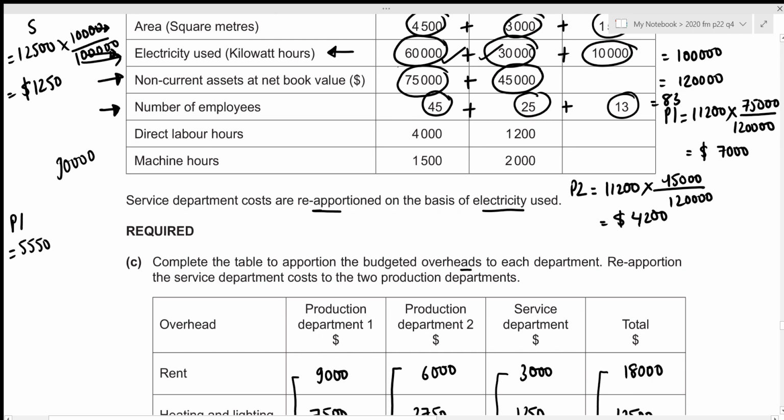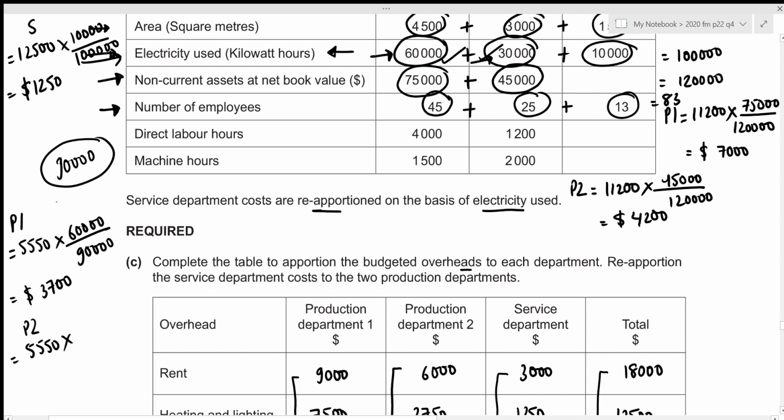Now the apportionment towards production department 1, we will just start with the total of our service department, which we figured out to be 5,550. And we can see that the production department 1 utilizes 60,000 of electricity out of the total of 90,000 for these two departments. So that will be times 60,000 divided by 90,000, which results in the amount of 3,700. Again, for production department 2, we start with the total of 5,550, and the second department utilizes 30,000 out of the total of 90,000.